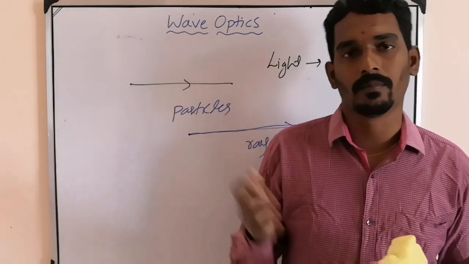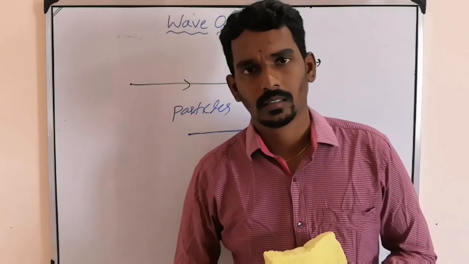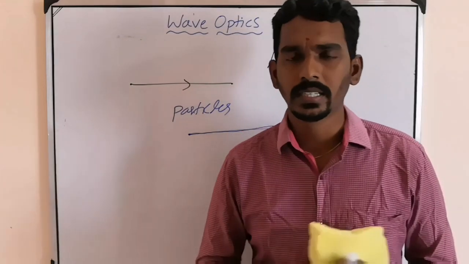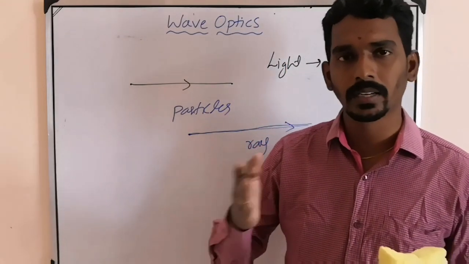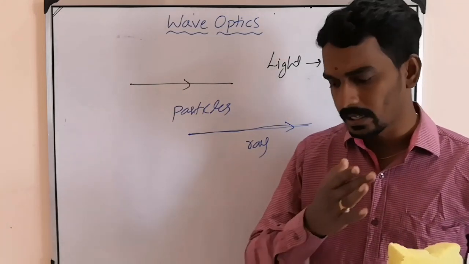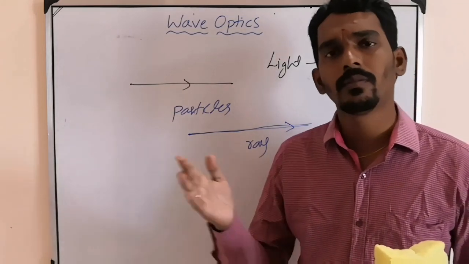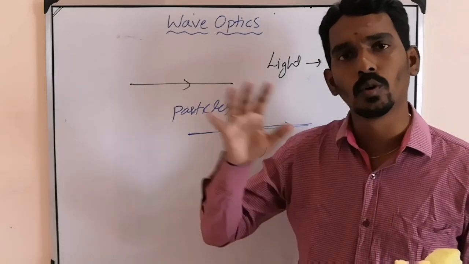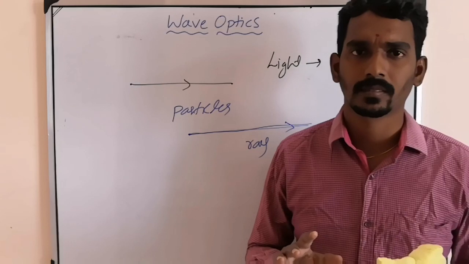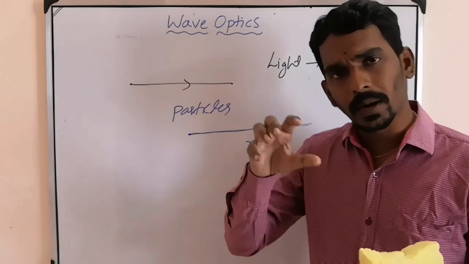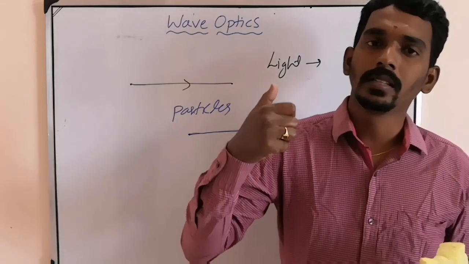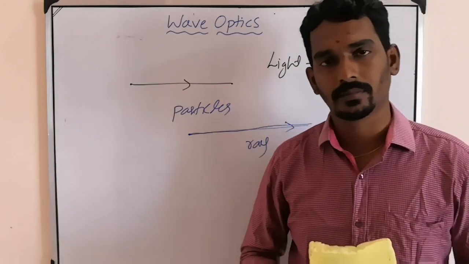But the truth is, light travels only once. It's not that at one time it travels in ray nature and at another time in wave nature. No, light has both natures. Depending upon the phenomena to explain, they assumed a particular nature.